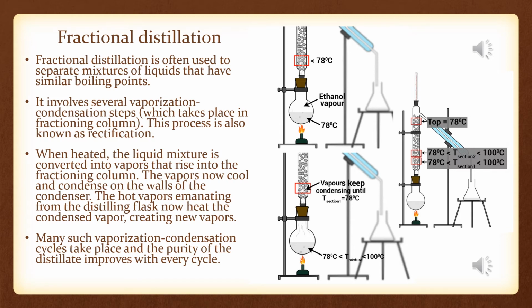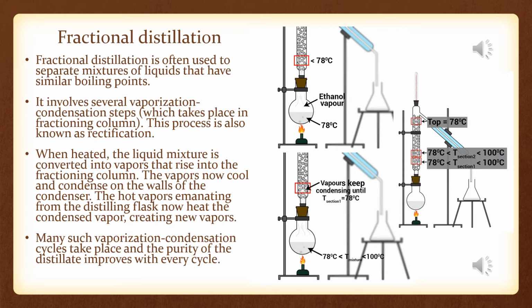When heated, the liquid mixture is converted into vapors that rise into the fractionating column. The vapors now cool and condense on the walls of the condenser. The hot vapors emanating from the distilling flask now heat the condensed vapor, creating new vapors.